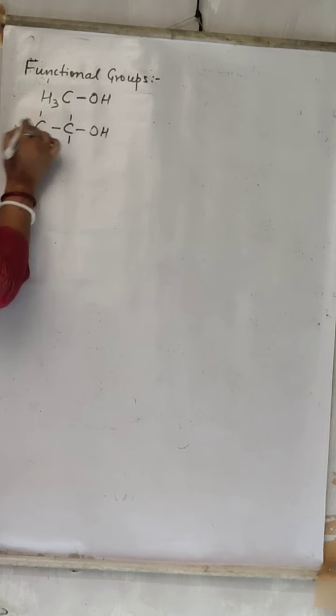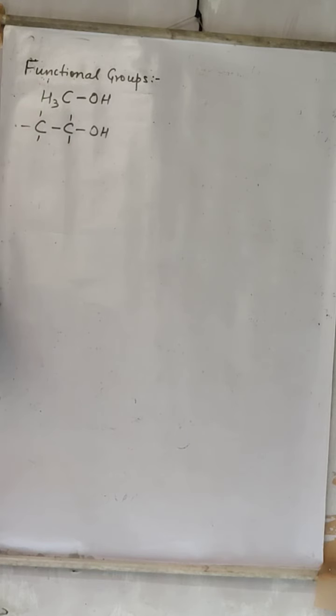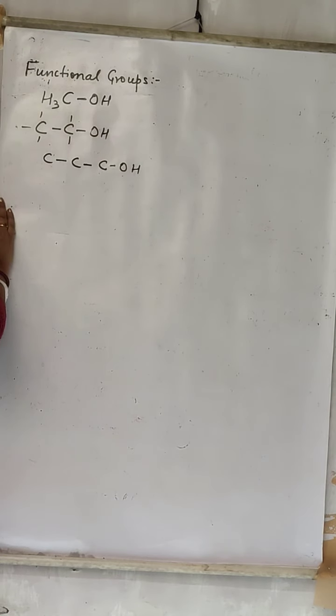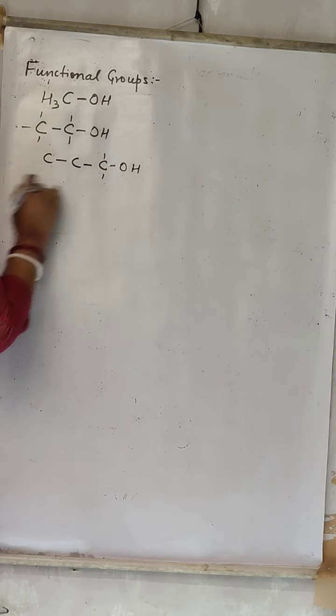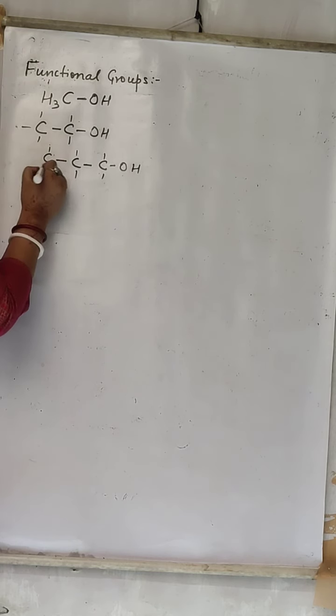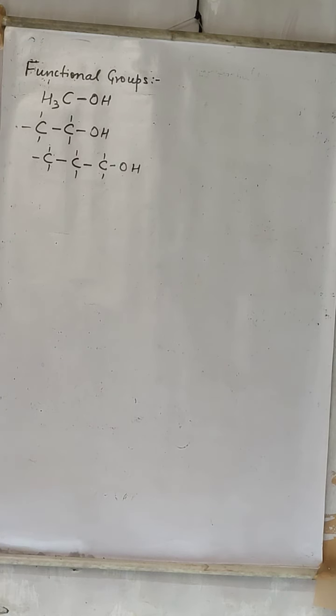This carbon requires 3 hydrogen to complete its octet. Suppose we have 3 carbon and it is also attached with OH. This carbon requires 2 hydrogen. This carbon also requires 2 hydrogen to complete its octet, and this carbon requires 3 hydrogen to complete its octet. But all the 3 contain OH group. So common properties of all the 3 will be same. That is, chemical properties will be same.